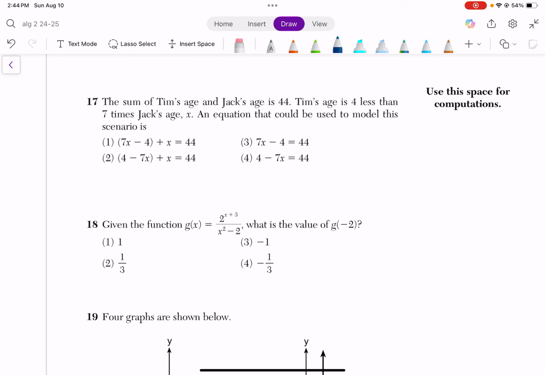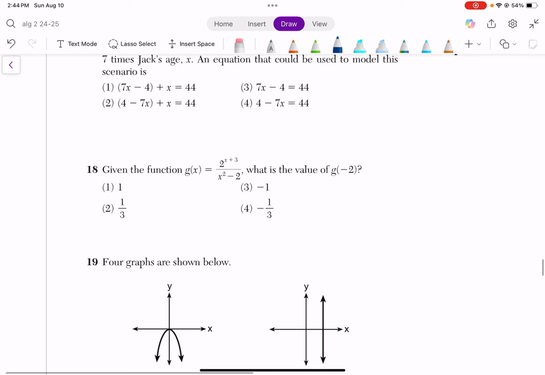Okay. This question is a little bit confusing. So I'm going to skip this one for now. We haven't really talked about it. Some of y'all might be able to figure it out. So let's do this one.